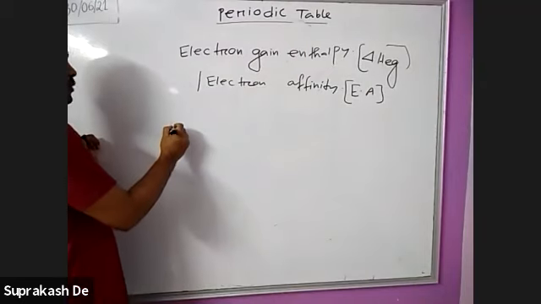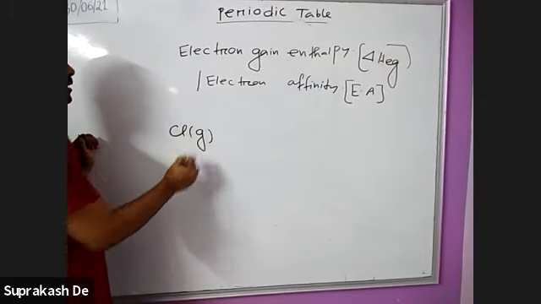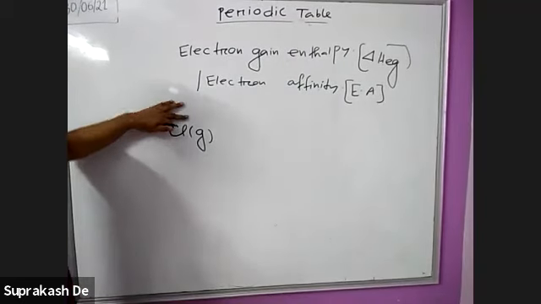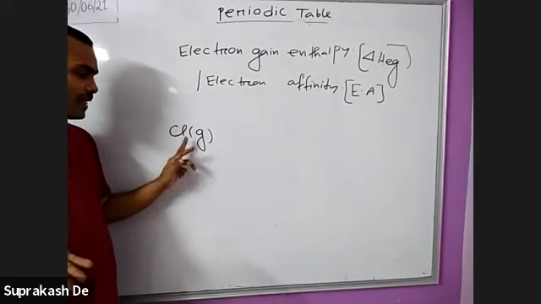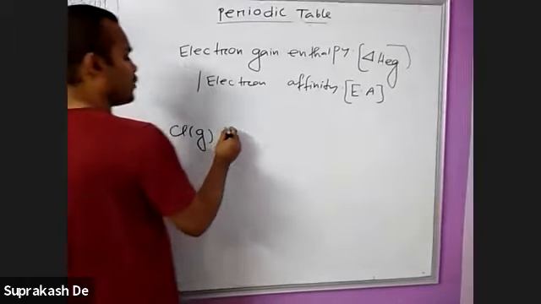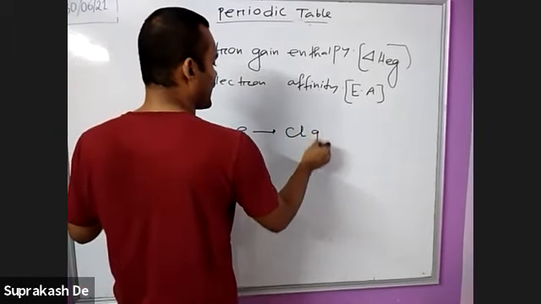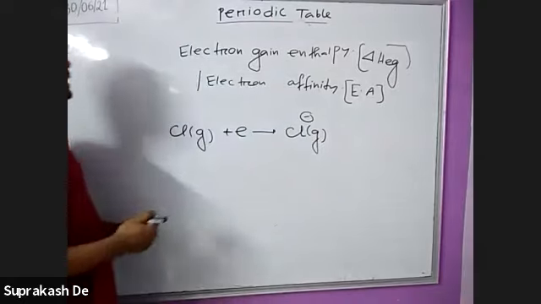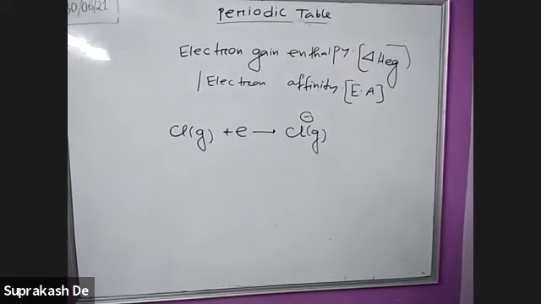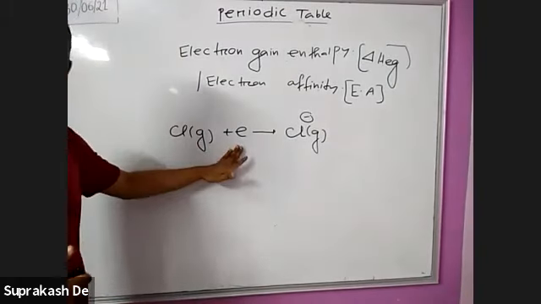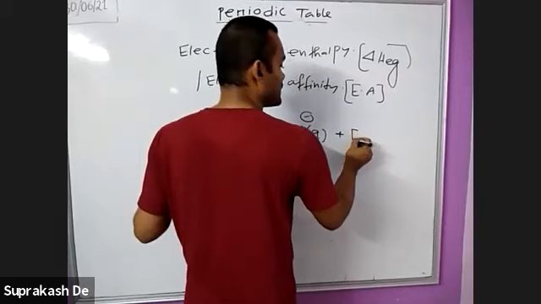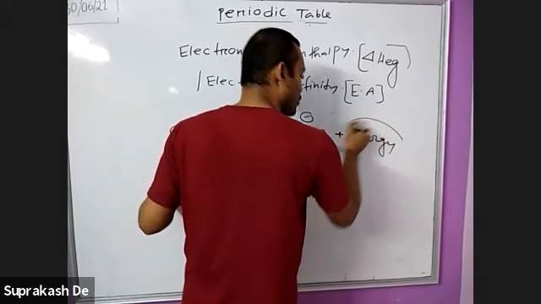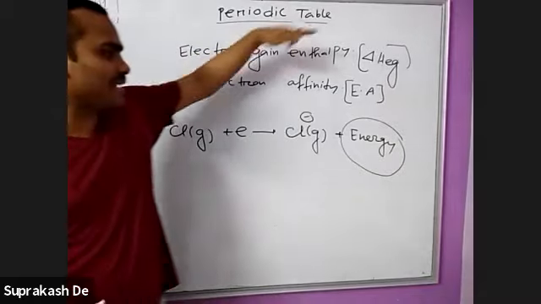See, when one isolated gaseous atom takes one extra electron and forms an anion, at that time the amount of energy that is released is called the electron gain enthalpy.